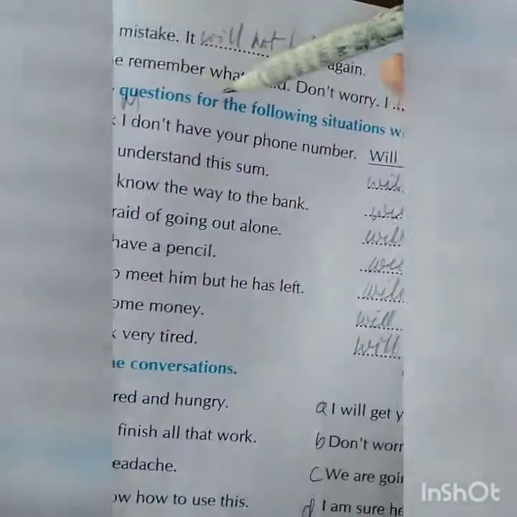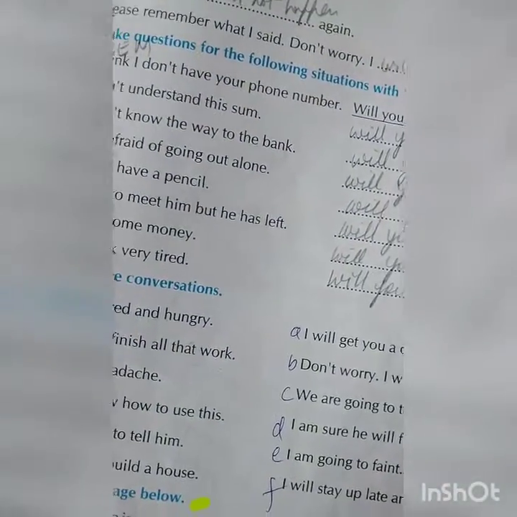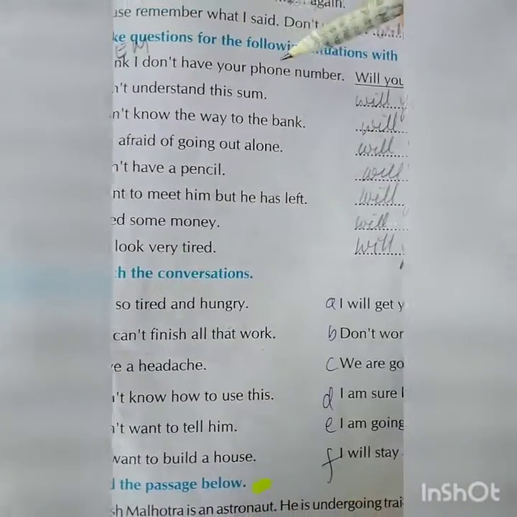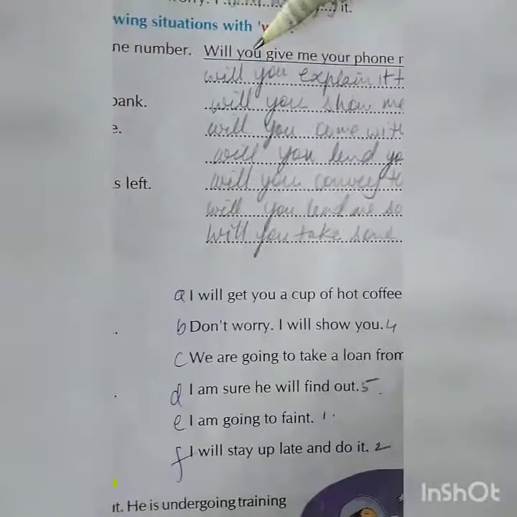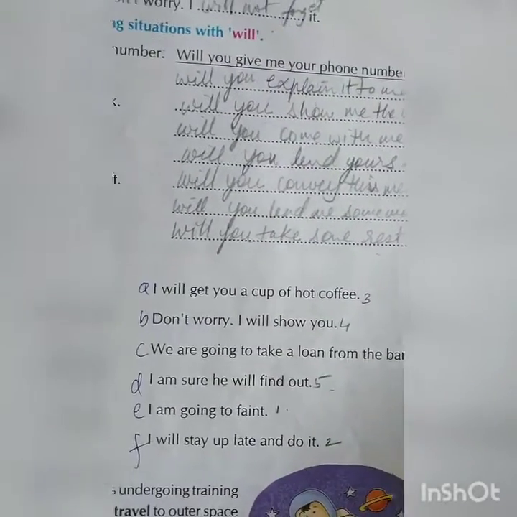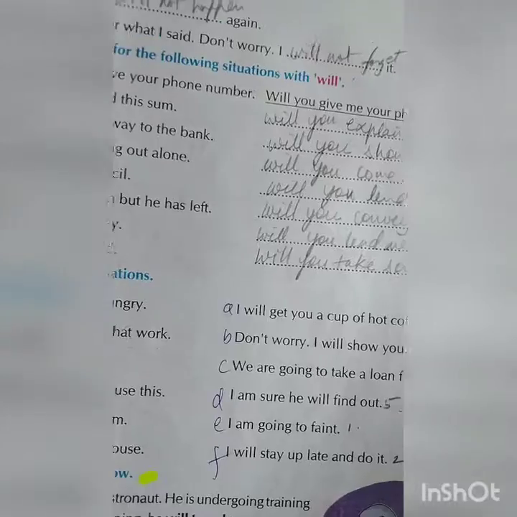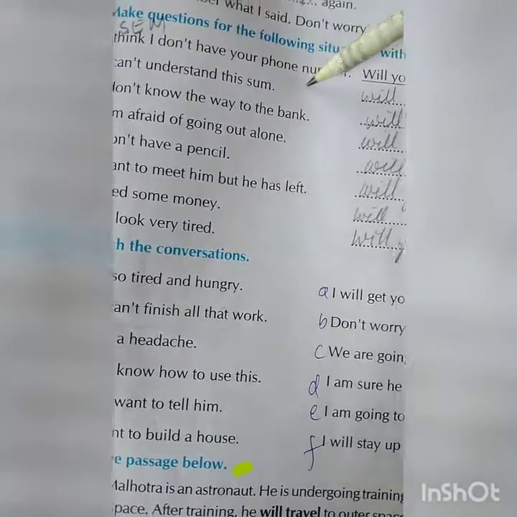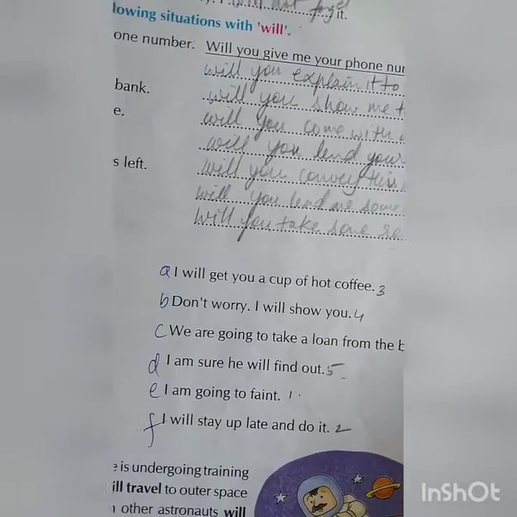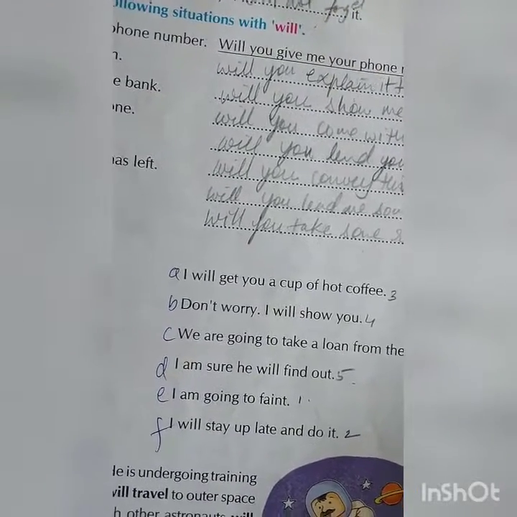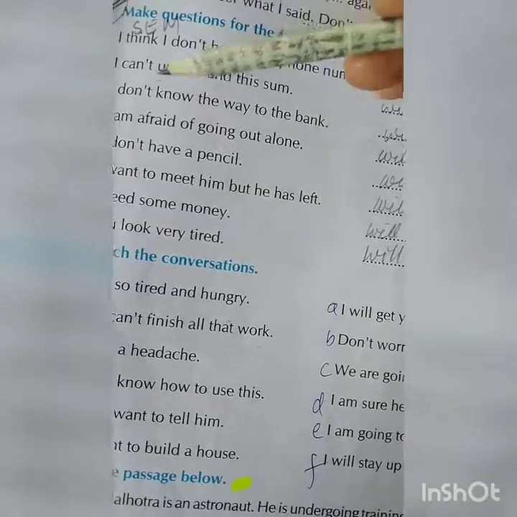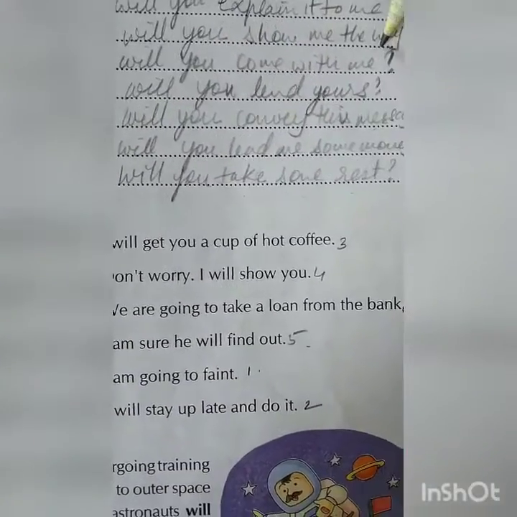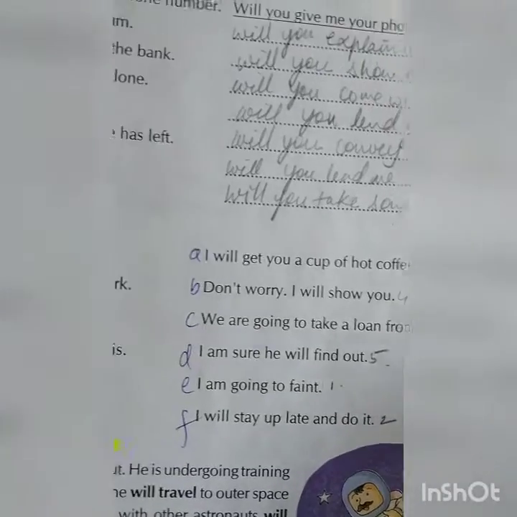Then make questions for the situation with will. How will we make the question sentence? I think I don't have your phone number. Will you give me your phone number? You are asking a question starting with will. I can't understand this sum. Will you explain it to me? I am afraid of going out alone. Will you come with me? You are asking the question.